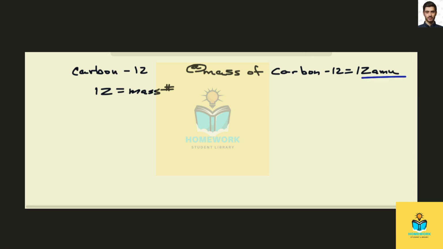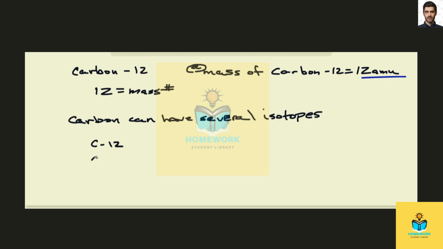But if you were to look on the periodic table, the mass of carbon is listed as 12.011. And why is that? Well, carbon can have several isotopes. Carbon 12 is just one of those. Carbon 12 is the one that's found in the graphite in your pencil. But there's another isotope of carbon, carbon 14, which is used to date the age of fossils and mummies and things like that.